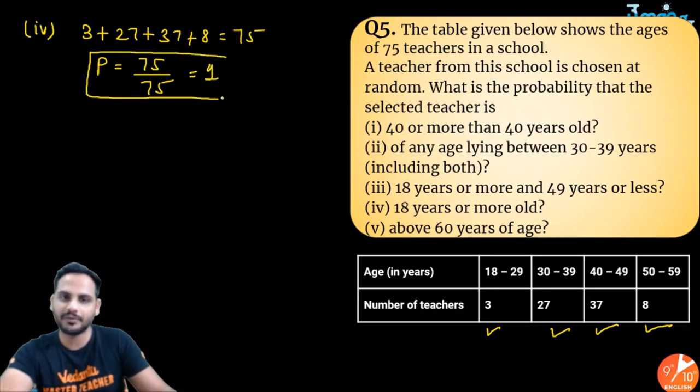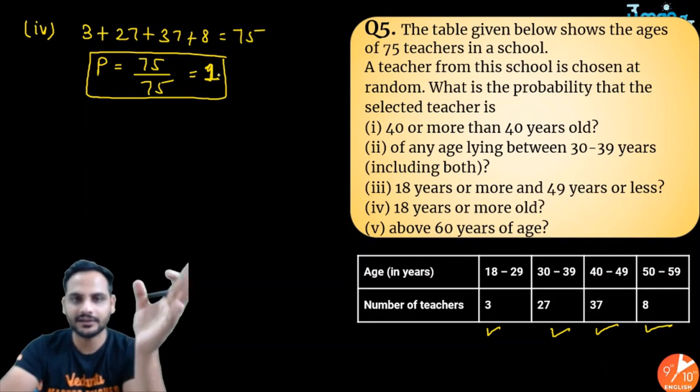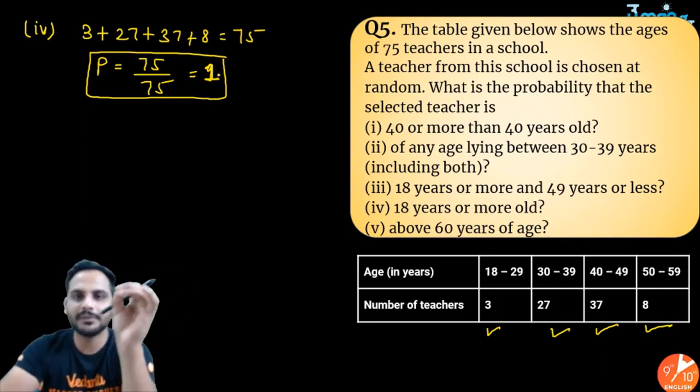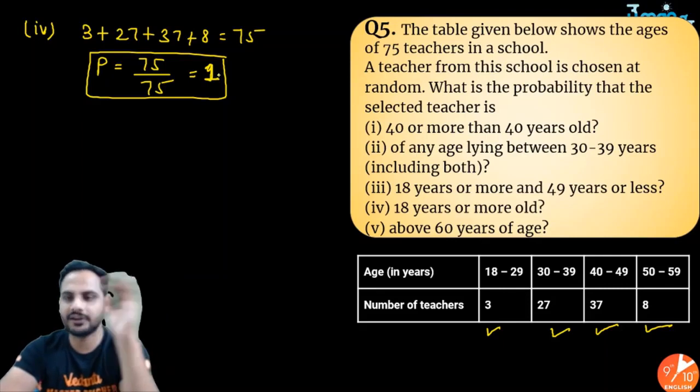So this is the maximum probability. That means since I know all the teachers' age is more than 18, probability is 1. That means absolutely sure that whenever you choose any teacher, his or her age will be more than 18 years old. So that is why probability is 1 when you are definitely sure.